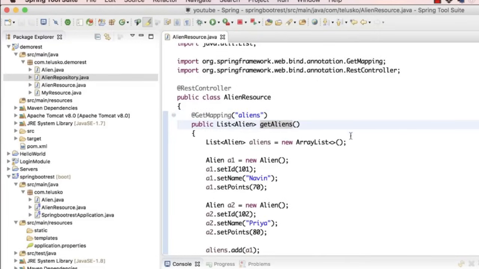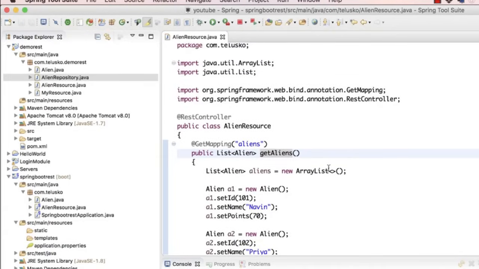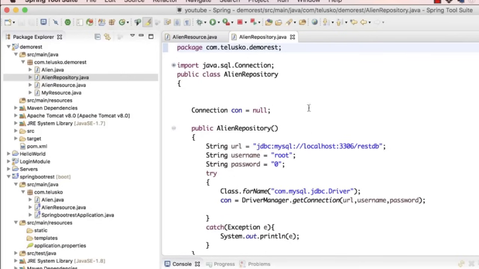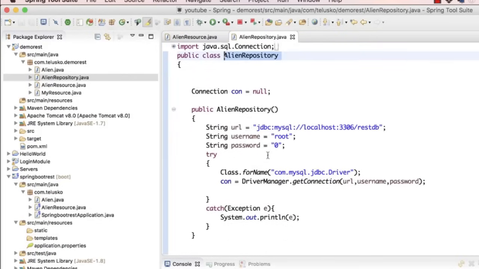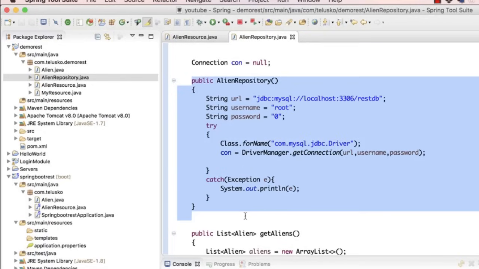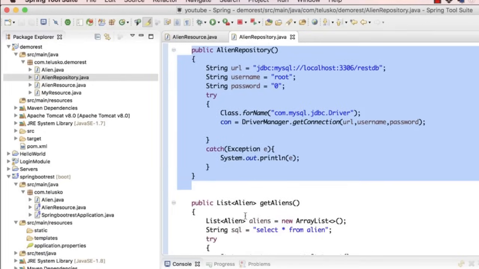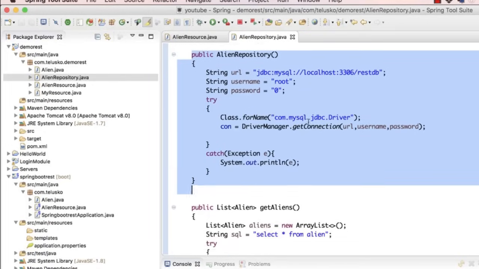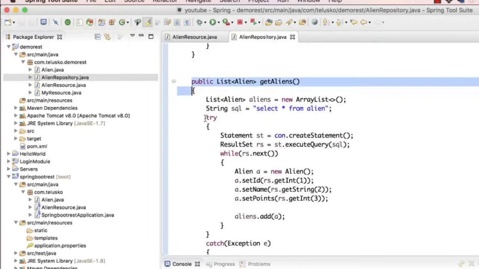In this video, the most important part is the database connection. Now think about this. If you want to work with a database, because I want to fetch all this data here from the database, so of course we have to connect with the database. We have to create a repository, right? So we have to say AlienRepository, right? And we have to specify all these properties, where you have to mention your URL, your username, password, and you have to mention these methods.